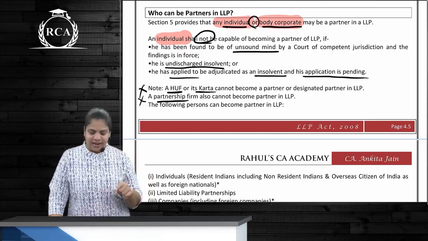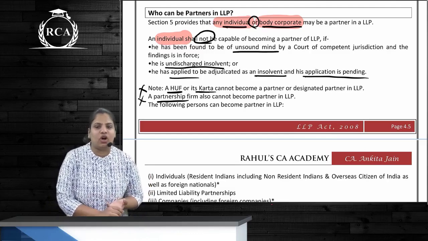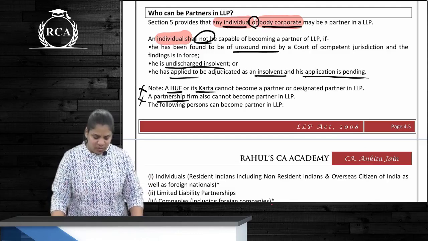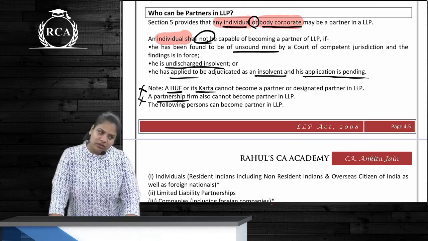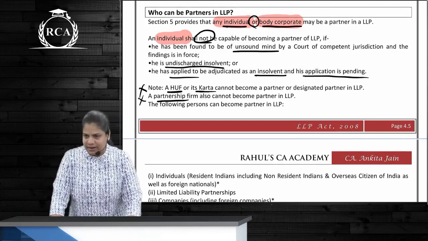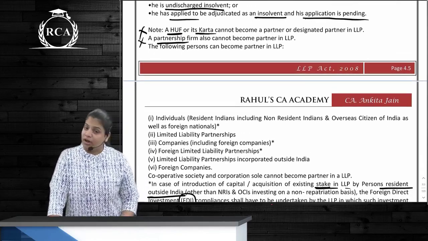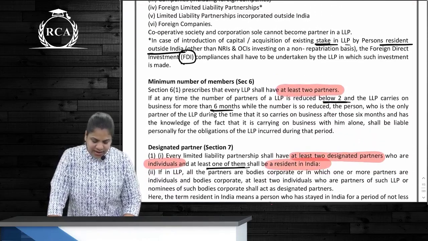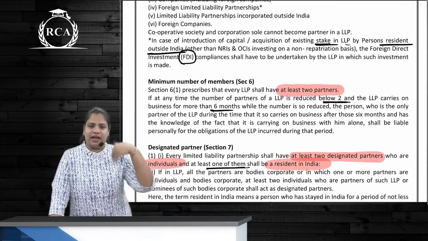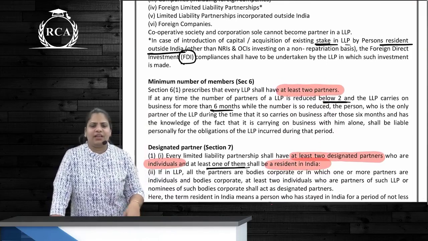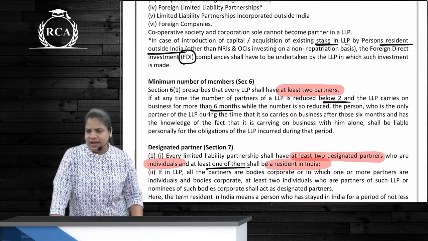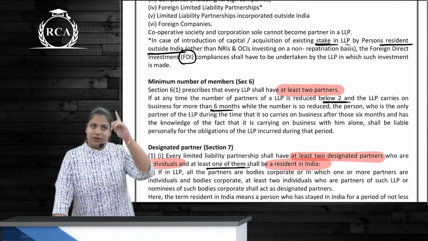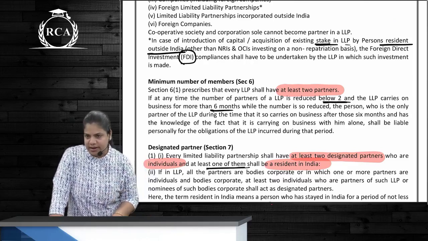If a partner is an individual, then these three things he should not be. First is unsound mind, then undischarged insolvent or applied for insolvency but his application is pending. So these three are disqualifications for whom? For an individual, correct. Can a person who is outside India be a partner as well? Yes, then they will also have to comply with FDI, है ना? So FDI is issued by RBI. वो FDI compliances करना पड़ेगा because money from outside is going to come into India, right?